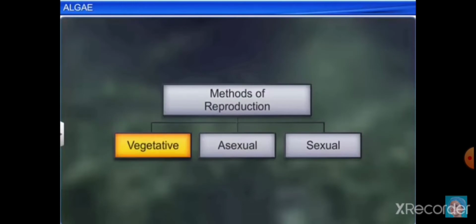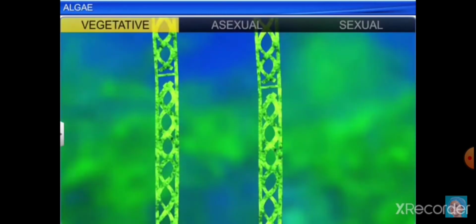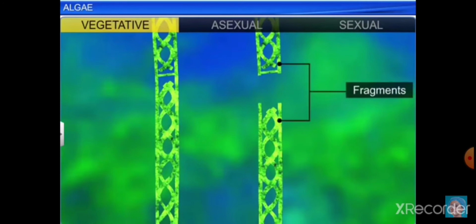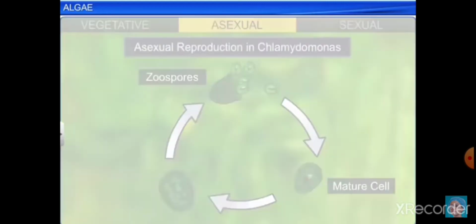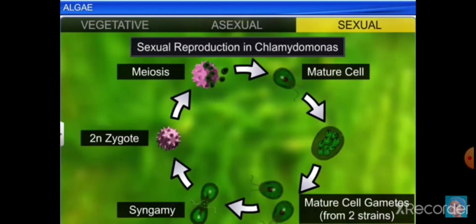Algae reproduces by vegetative, asexual and sexual means. In case of vegetative reproduction, the filaments break apart into fine fragments. From each of the fragments, a new alga is going to form. In asexual reproduction, they form mature zoospores. These zoospores are produced by the division of mitosis. These zoospores can move from one place to another and can form new mature alga.